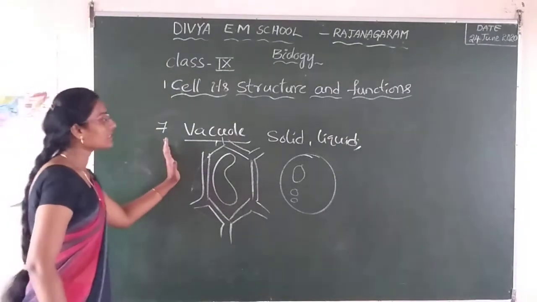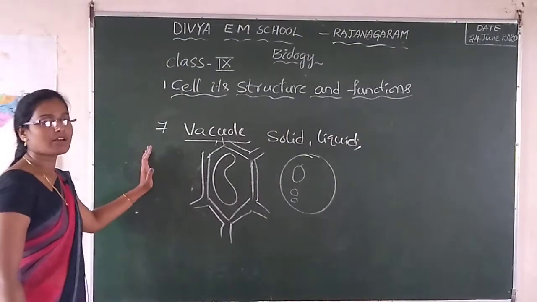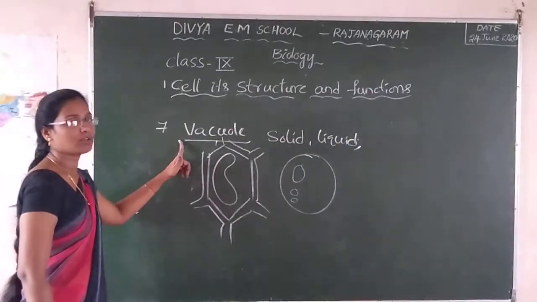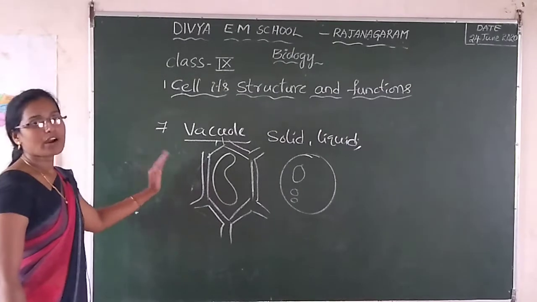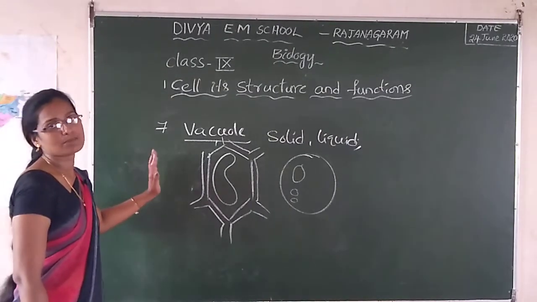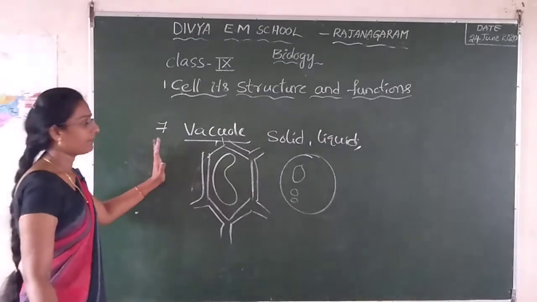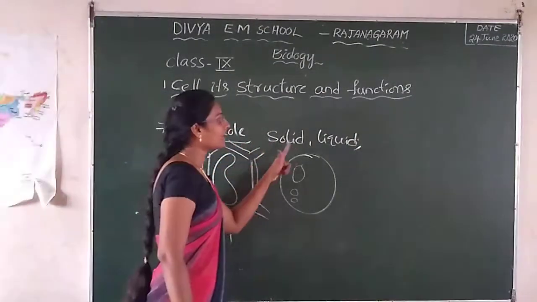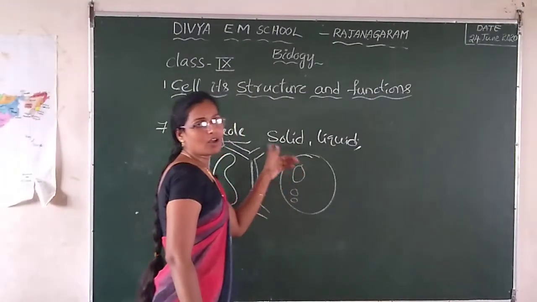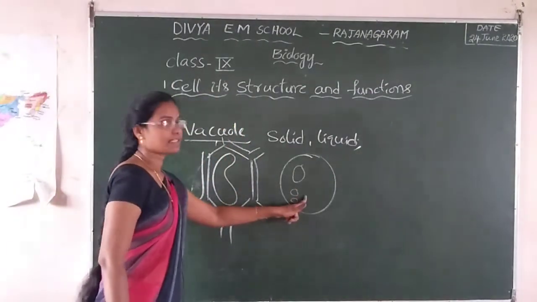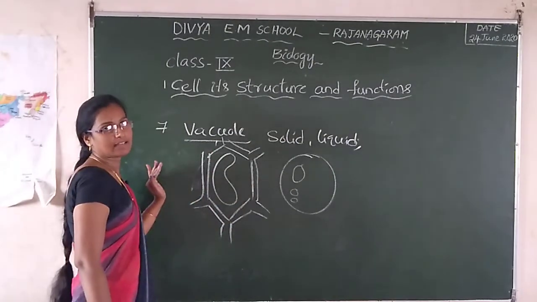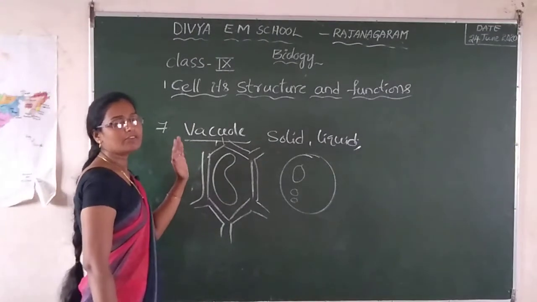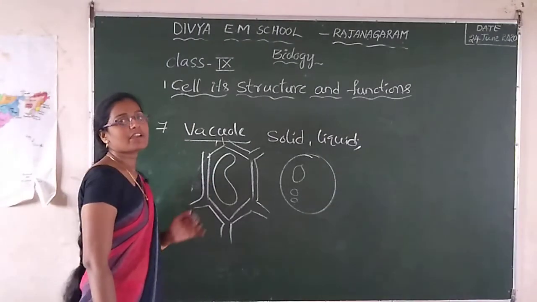Okay. What is the function of the vacuole? It is the storage of food and water, and some waste substances. What is the use of vacuole? It is the storage of food, water and some other waste substances. This is the vacuole. Vacuoles help in storage of solid and liquid content. Small in size in the animal cell, large in the plant cell. It is the storage of water, food and also some other waste substances.